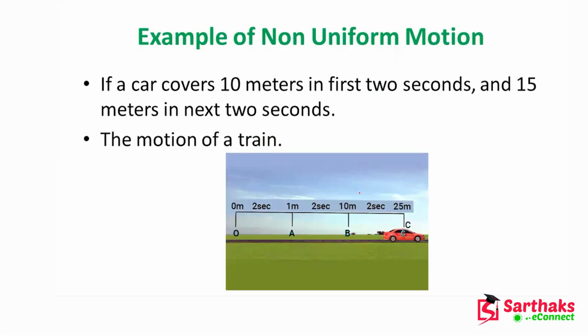So this is the example where I can explain very well. Here you can see that from 0 meter to 1 meter, I am moving within these 2 seconds. Fine. My car is moving from 1 meter to 10 meter for the second 2 seconds. From 10 meter to 25 meter for the third time interval. So for the first time interval, how much distance have I covered? 1 meter. For the second time interval, how much distance have I covered?